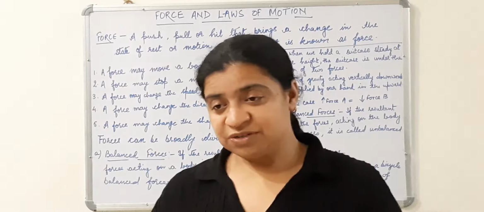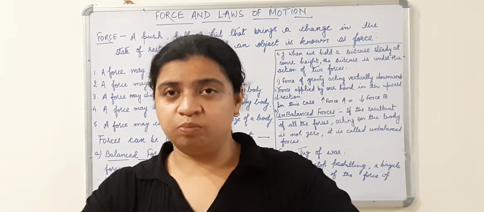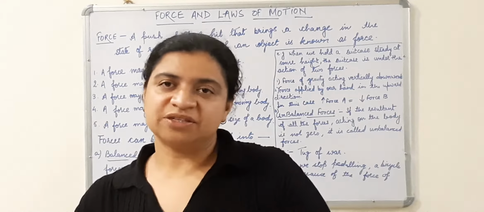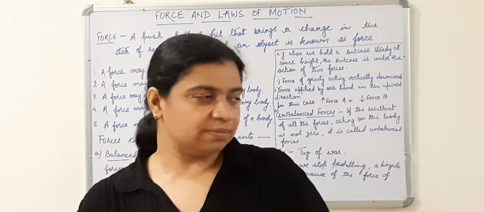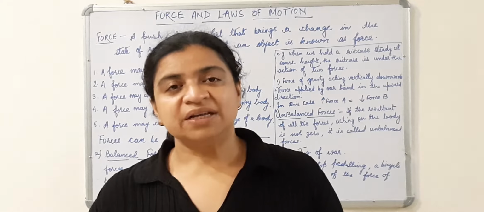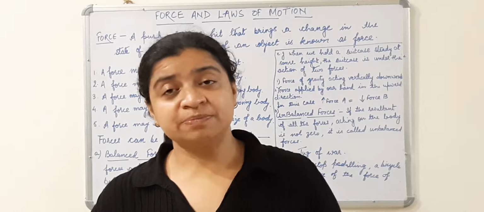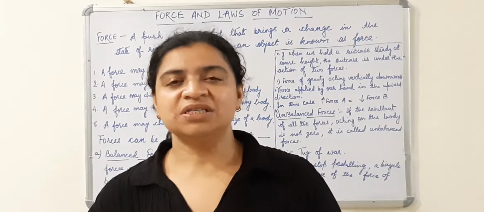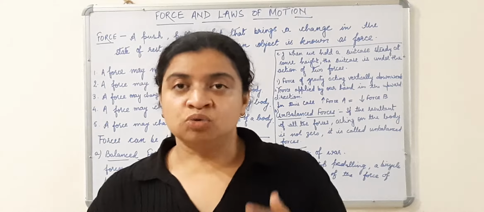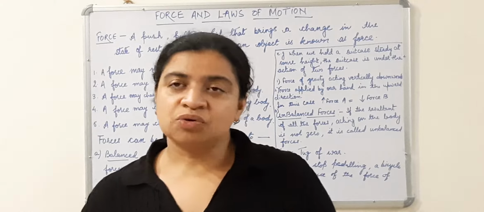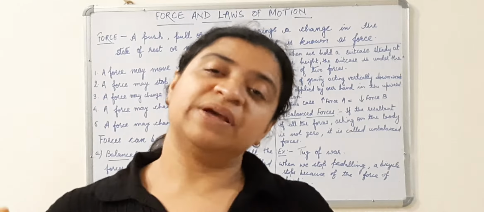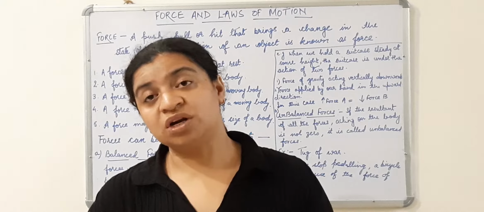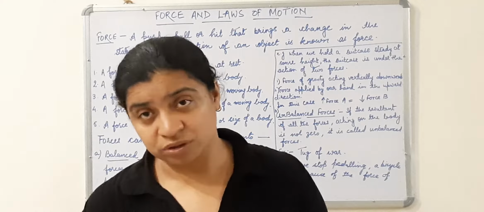So force means, when I lift the book up and keep it somewhere else, I have changed the place of the book. Suppose a book was earlier lying on this table and then I kept it on the chair. That means I have changed the place. But how have I changed the place? By applying my muscular force. I have put my muscular efforts in to change the position of the object. So these are the causes behind acceleration, behind velocity, behind uniform motion, non-uniform motion. What is the cause? The cause of all these things is force.